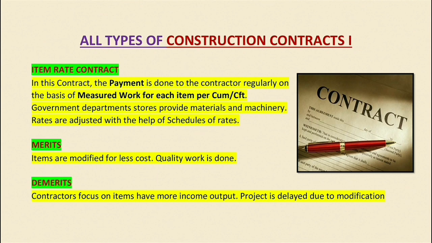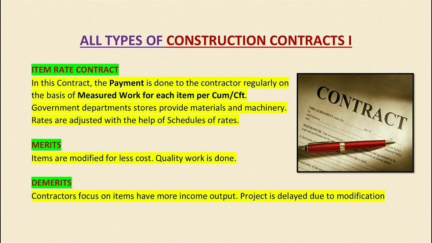Items are modified for less cost. Like in this contract, some items are modified. Item modification is like if we are not satisfied with the work done for a specific type of item, we have to modify that item. That's why if we keep modifying a specific type of item, we have to pay the contractor after satisfaction. So that's why this project is delayed due to modification.